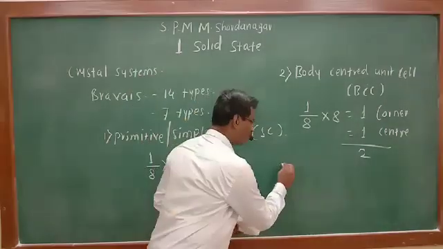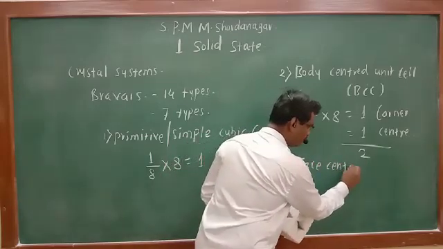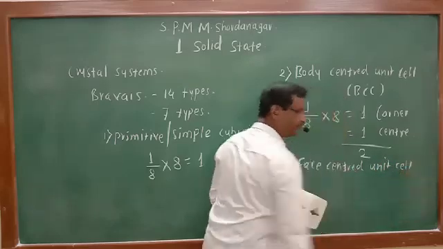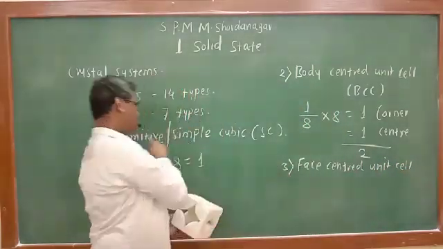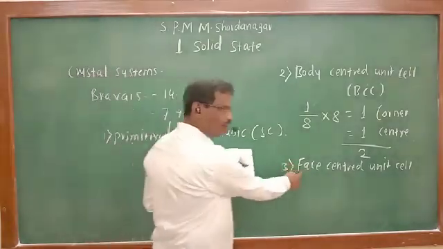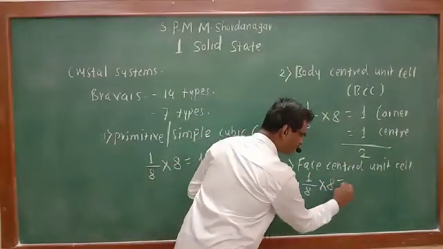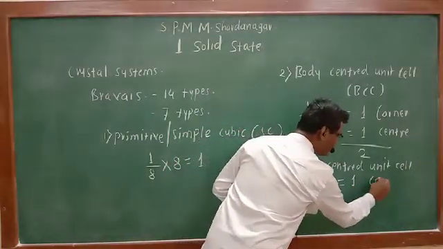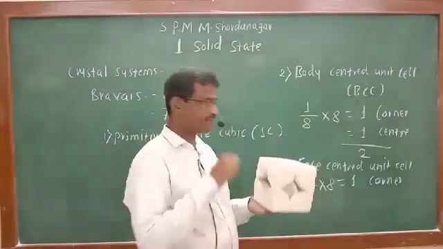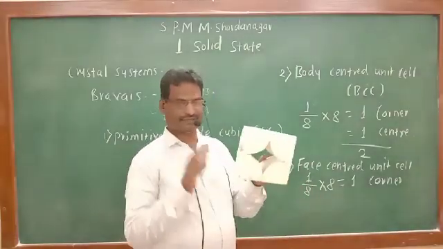And the third one is the face centered unit cell. In the face centered unit cell also, this is a modification of the simple or primitive unit cell. It also has 8 corners. At each corner, 1/8 portion is present. Therefore, 1 particle is present at all 8 corners. And there are 6 faces, face centered. How many faces are there? 6.